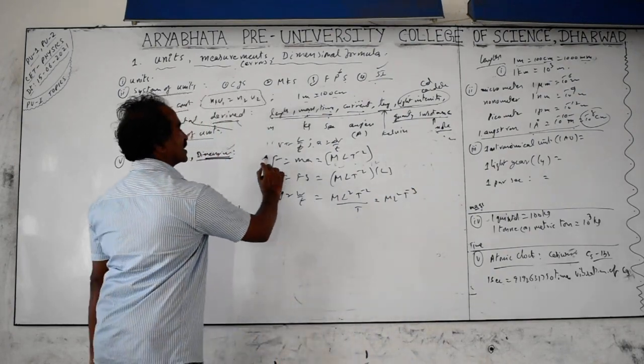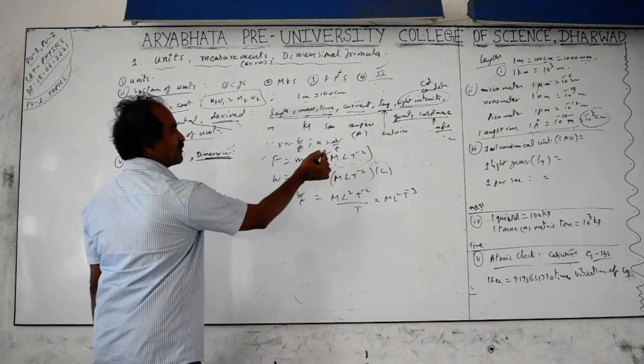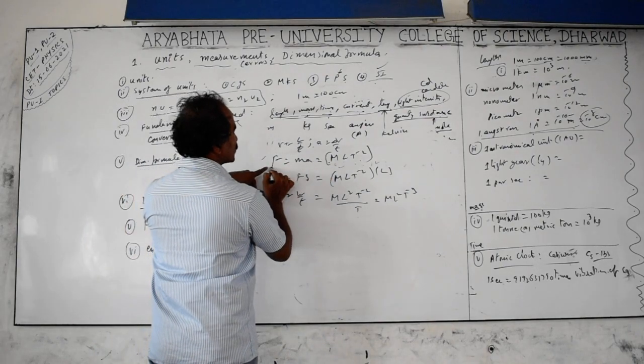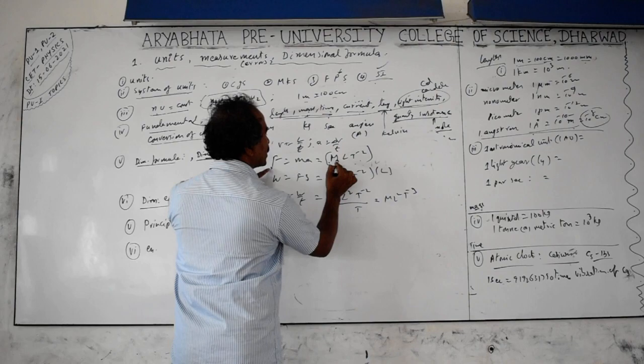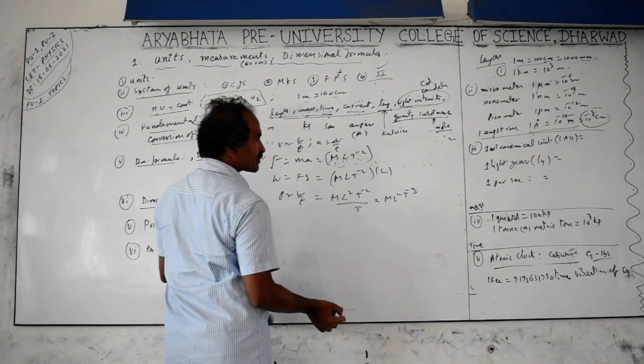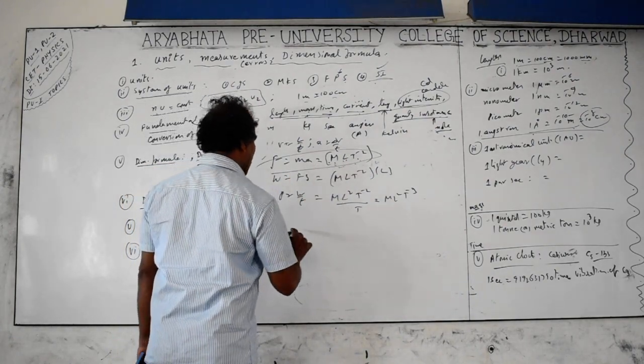One physical quantity always has only one dimensional formula. One physical quantity can have multiple units, any units can be taken, but the dimensional formula is only one. If the dimensional formula is there, you can write the units. The force unit is newtons, and from the dimensional formula we can also write kg meter per second square. If the dimensional formula is there, units will be there. But if units are there, it does not mean the dimensional formula should be there. For example, angle you have taken.